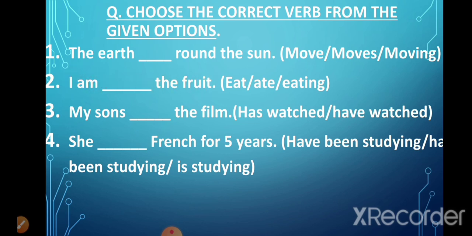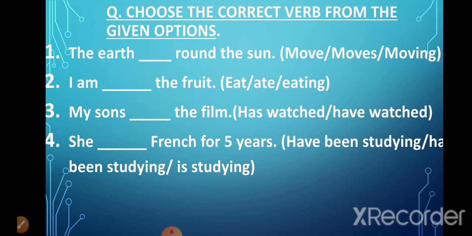Now look at the third sentence. My sons dash the film. We have the option has watched or have watched. Now in the present perfect tense, we look at the subject my sons, which is plural. That is why we use have and not has. So my sons have watched the film.